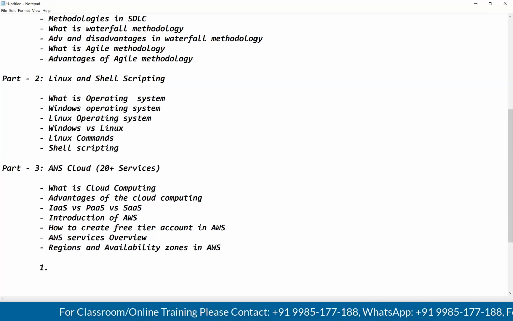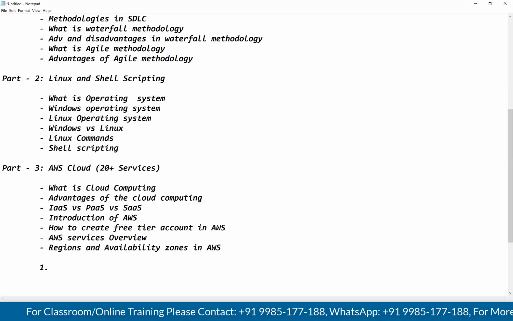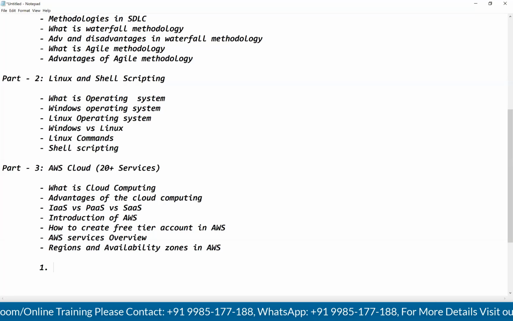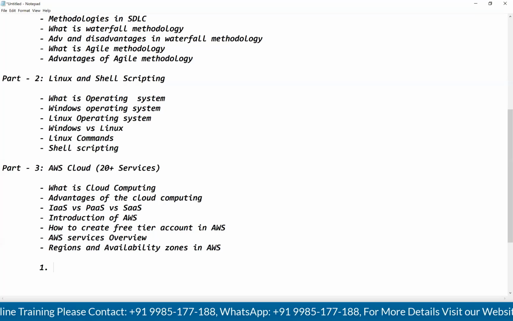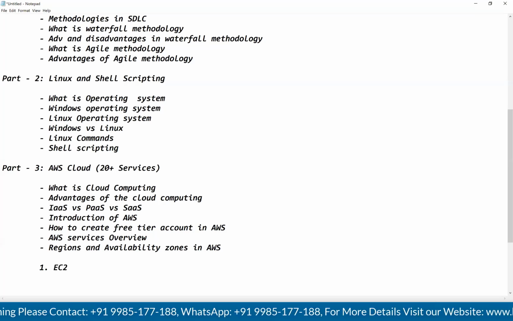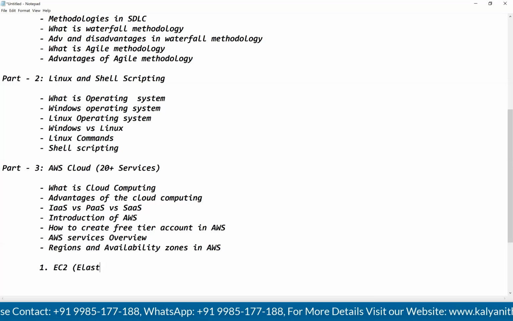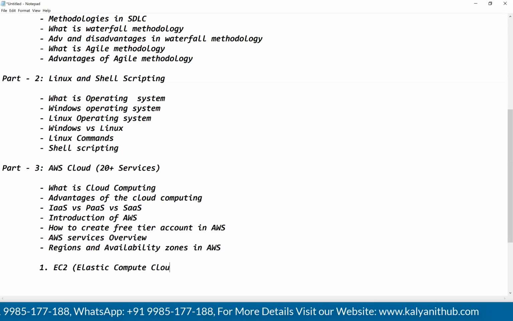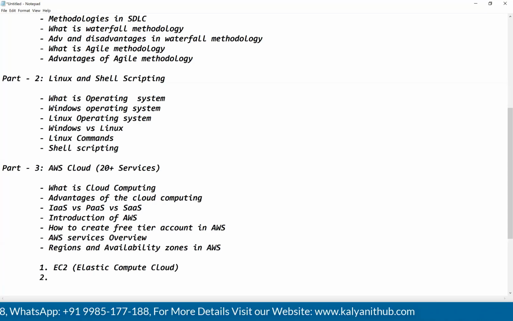See, guys, what services we are going to discuss. First one is EC2. We will discuss about EC2, guys. EC2 stands for Elastic Compute Cloud. Next, AMI.